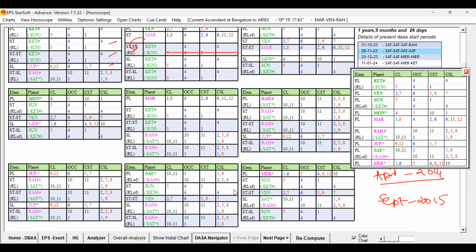So because of that 5-8 grouping, 8 and 12 grouping, it did not favor the native for progress on the monetary angle. But 1, 6, 10, 11 are all present, which supported the promotion. Good name and status were there, but the monetary angle is not very good. So the job is fine, there is no problem, because when the 5-8-12 grouping or 6-8-12 grouping runs during a job, it will not support a good gain, but it will not support loss either. But when we are talking about business, we have to be very careful, because in business this 5-8 grouping, 8 and 12 grouping talk about loss.